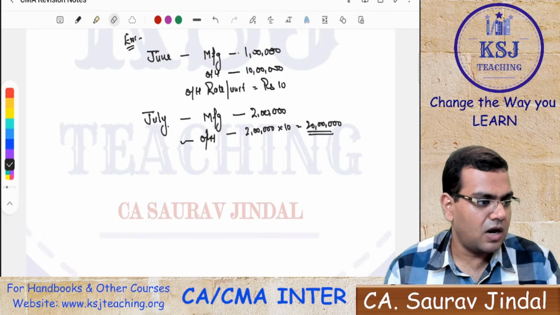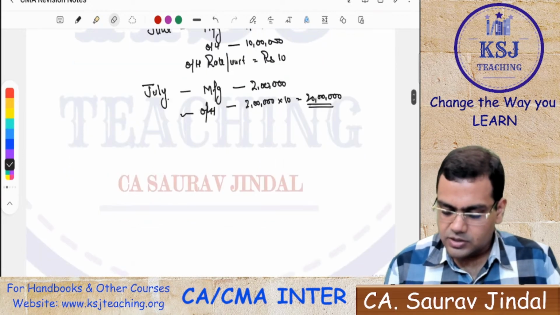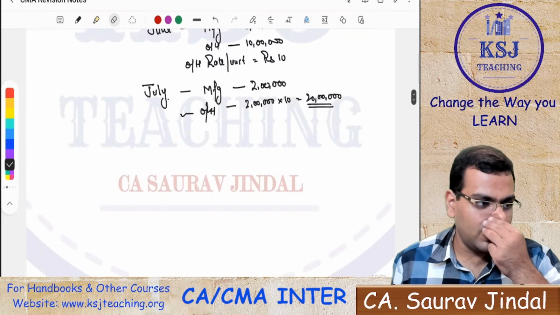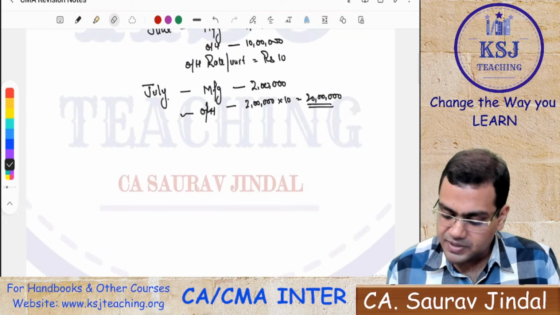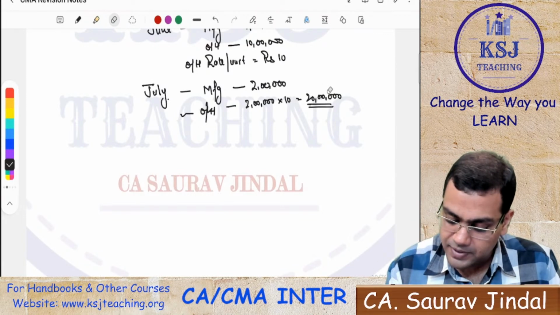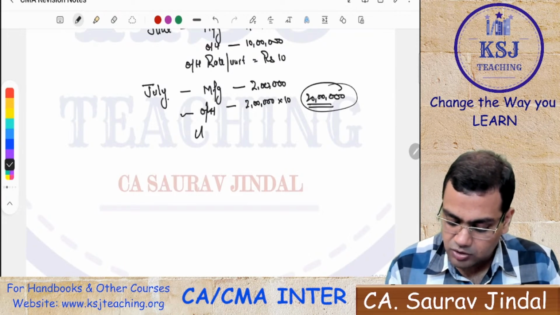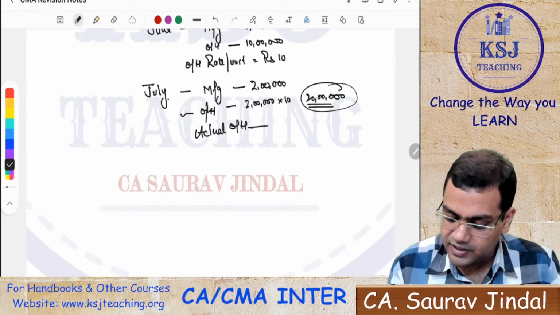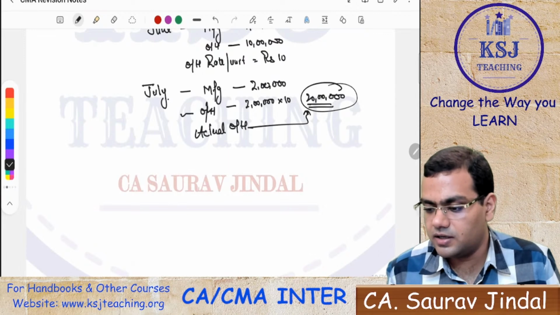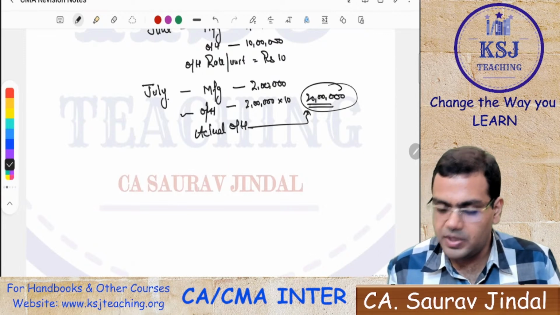Okay, so now we are back. So this is what we were talking about, that in July, on the past basis, you say that my overheads will be 20 lakh, right? But your actual overheads can be different from this 20 lakh. It is not necessary that it is going to be 20 lakhs only.